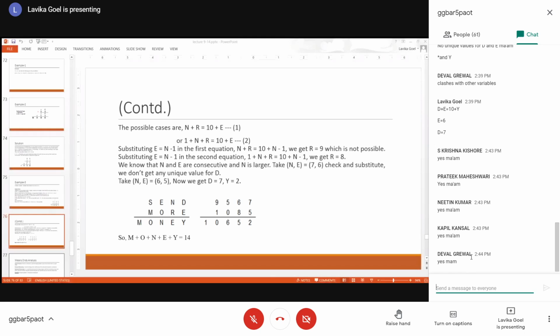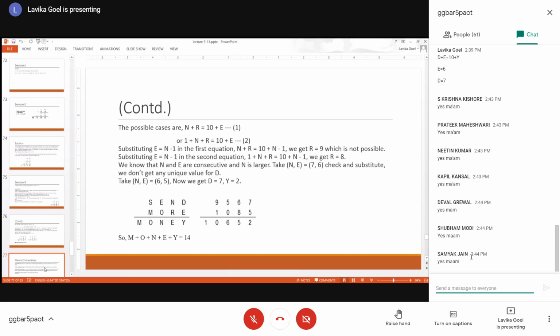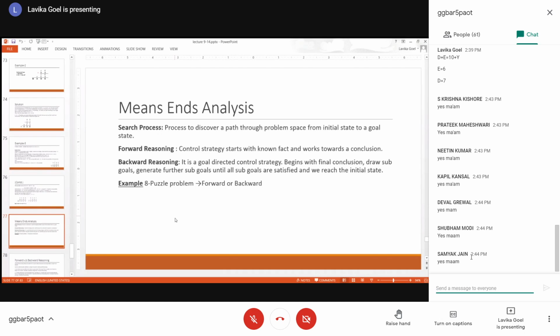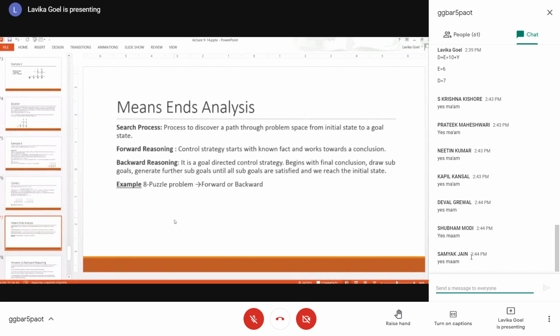Okay, fine. So now let's move forward to means end analysis. This is the last heuristic search technique, means end analysis. So basically for understanding means end analysis, we need to understand the two reasoning techniques: forward reasoning and backward reasoning.